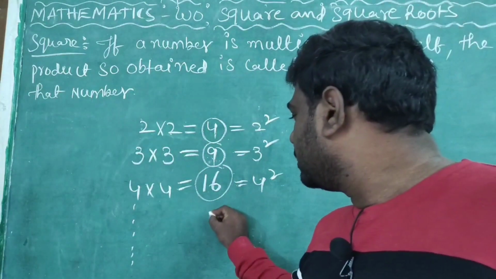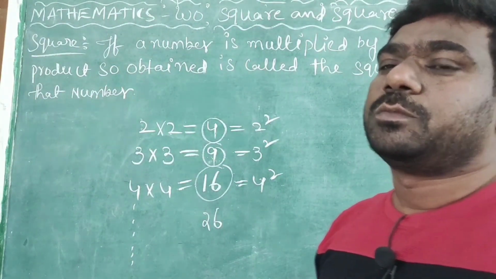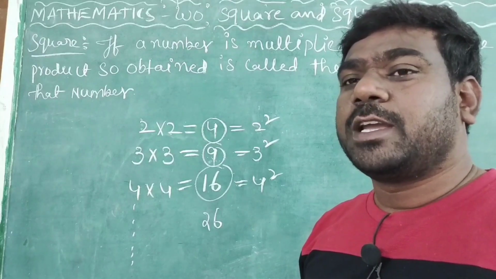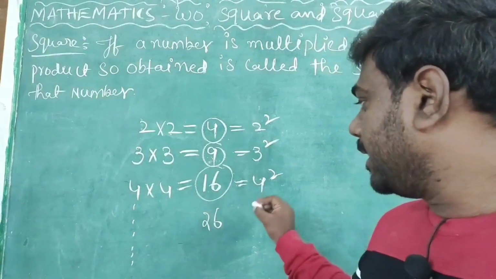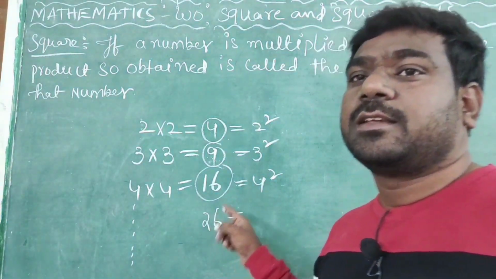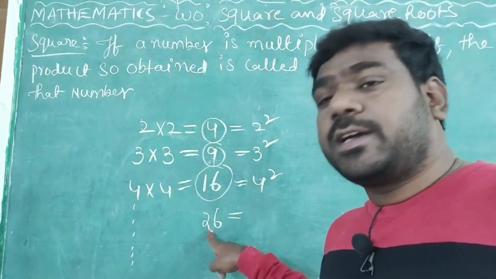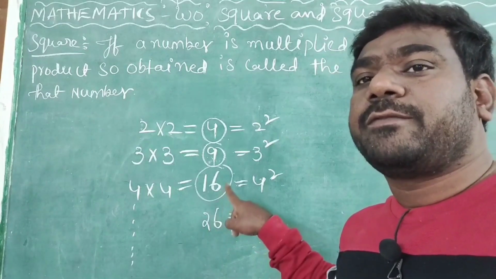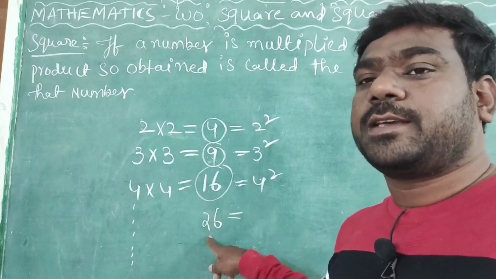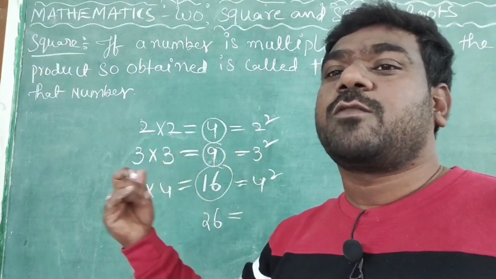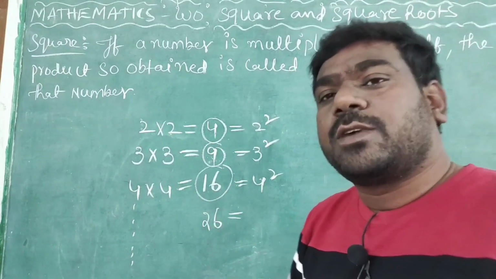Can you tell me, is 26 a perfect square? No. Why? What is the reason? How to verify whether it is perfect or not? I will tell it here. For verification we have one condition. What condition? If the number's prime factors can be expressed in pairs of equal factors. Pairs of equal factors.